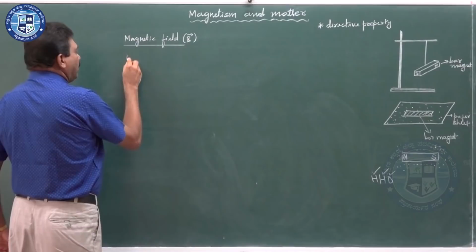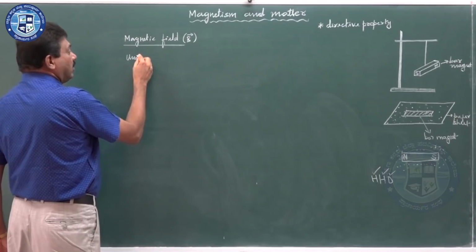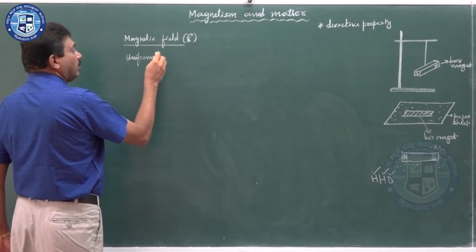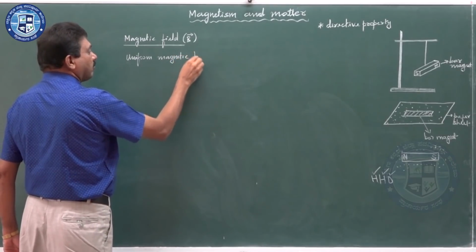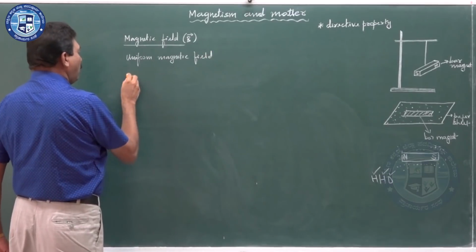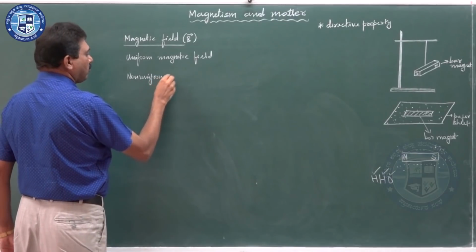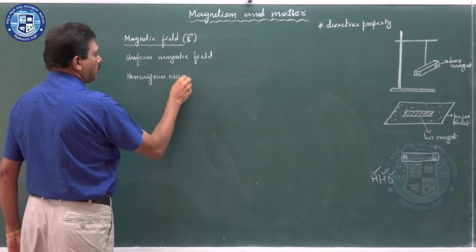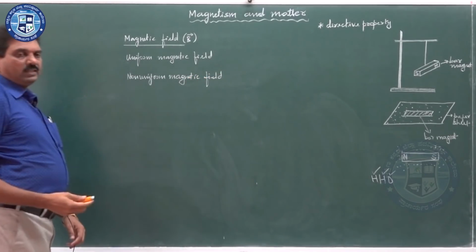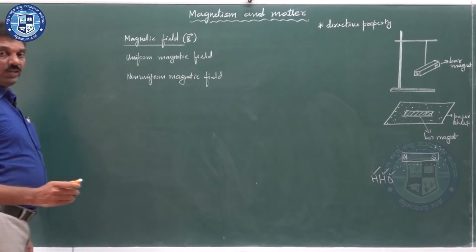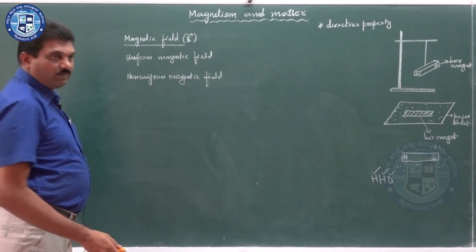As you have seen in electrostatics, there is uniform electric field and non-uniform electric field. Similarly, here there is uniform magnetic field and non-uniform magnetic field.